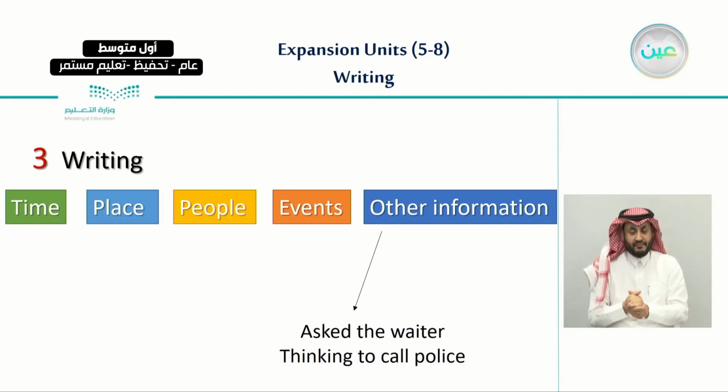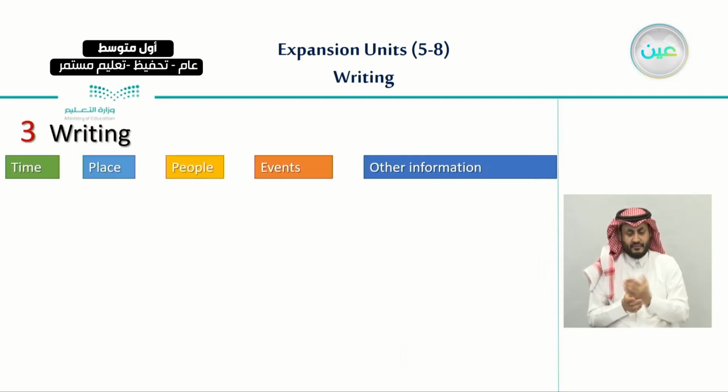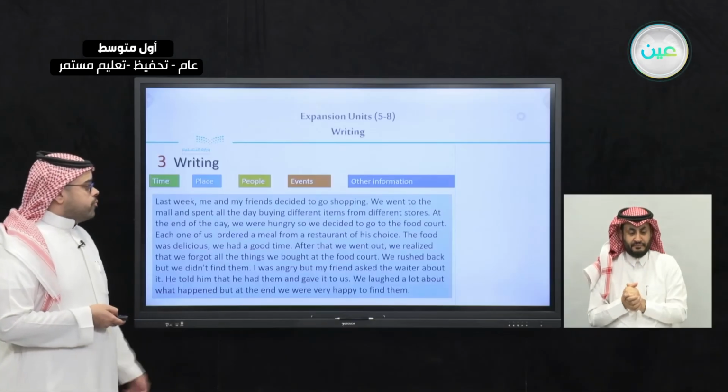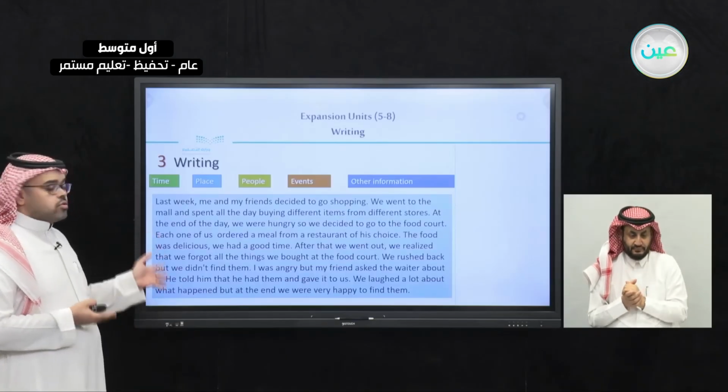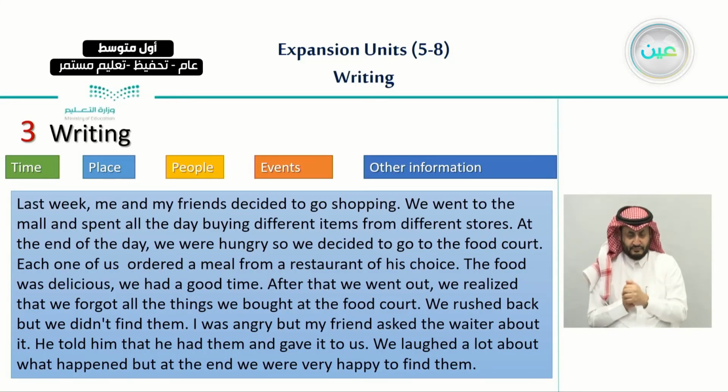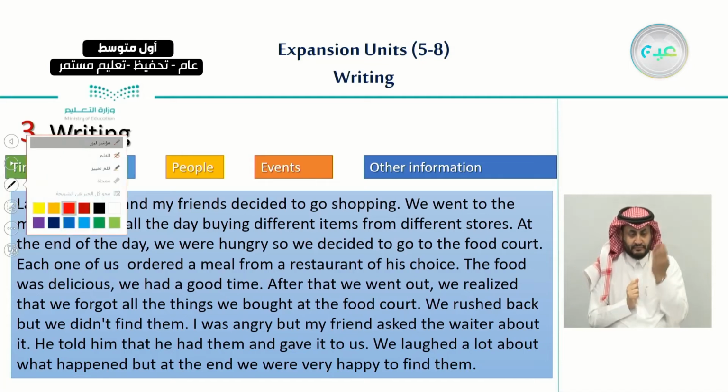So these are the pieces of information that I need to put. This is the thinking stage. I need to put this information next to me, and then I can collect it and start writing the story sentence by sentence. So this is how I come up with my story. So the story, as you can see here, last week, let me read it for you.